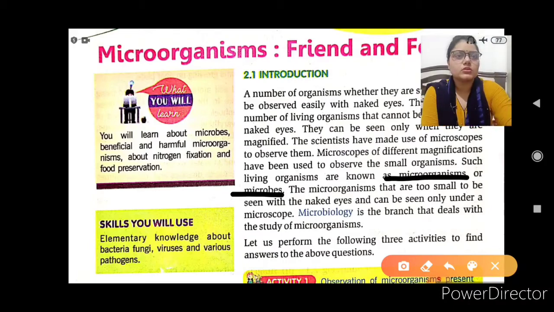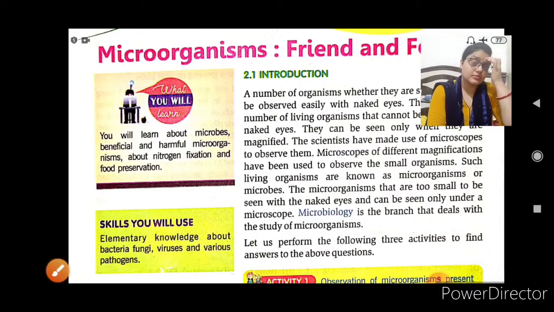Microbiology is the branch that deals with the study of microorganisms. Yes, this is the question: if someone asks which branch is used to study microorganisms, that is microbiology. Or if someone asks what microbiology is, you may say that microbiology is the branch that deals with the study of microorganisms.